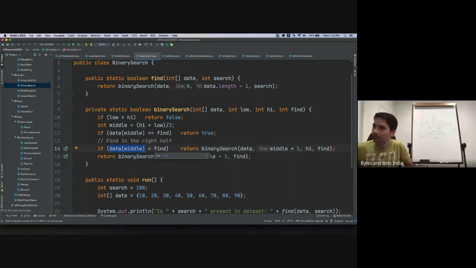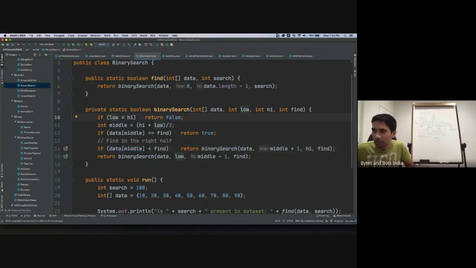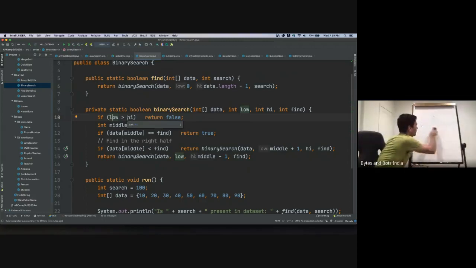But what's the point of the if low is greater than high statement? That's our break condition. Let me explain. In here, this is our low, and this is our high, and then this is our middle. Now, when we compare 12 with 7, we realize 12 is bigger than 7, so we must go on the left half, sorry, right half.